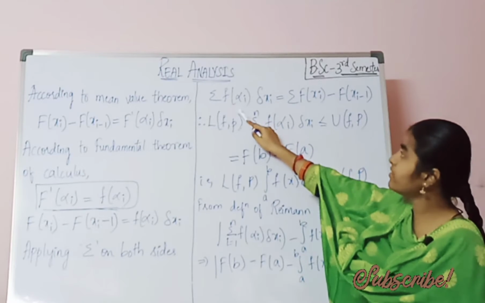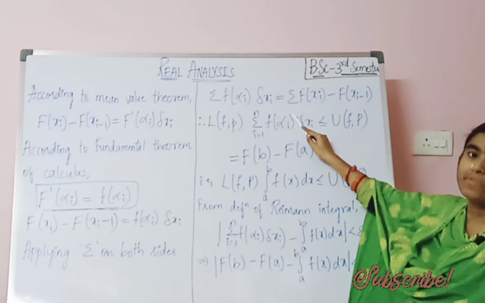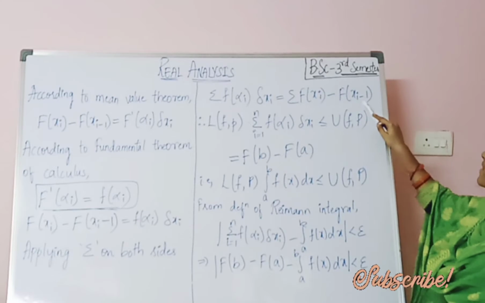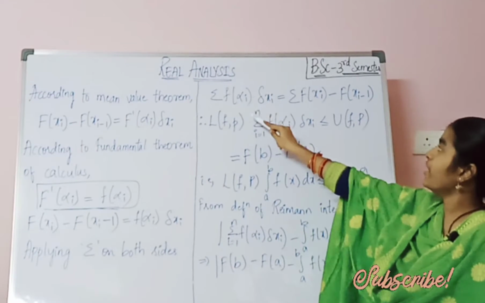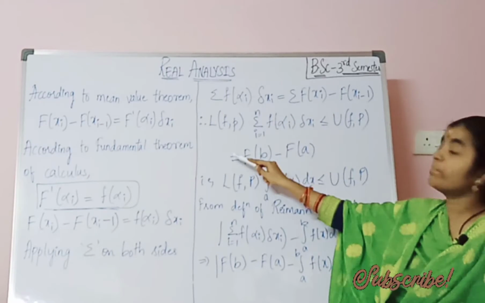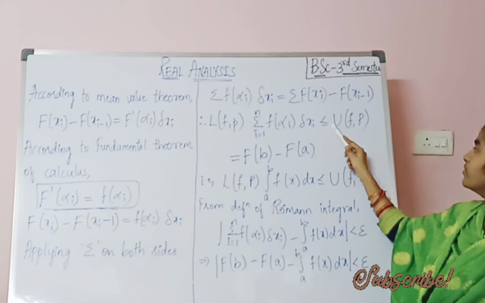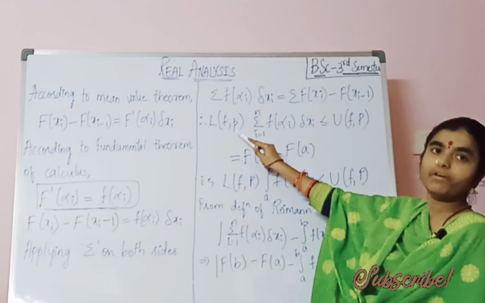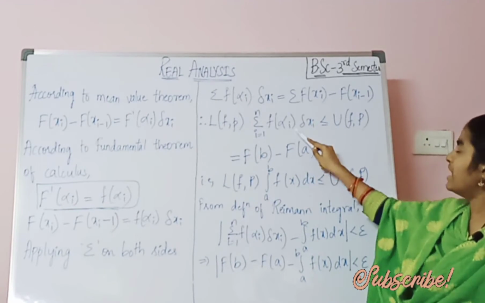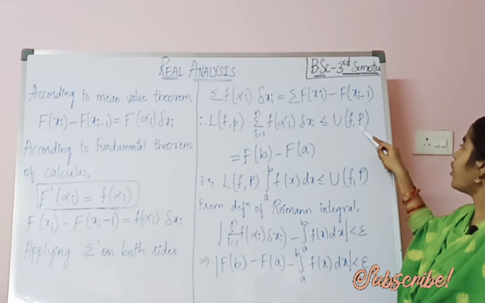So the summation of f(alpha i) delta xi equals the summation of F(xi) minus F(x(i-1)). The summation of f(alpha i) delta xi we consider as lying between the bounds: multiplied with the lower bound, it cannot exceed the upper bound. Therefore L(f, P) is less than or equal to the summation from i equals 1 to n of f(alpha i) delta xi, which is less than or equal to U(f, P).